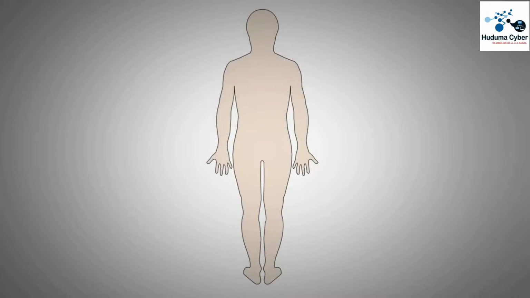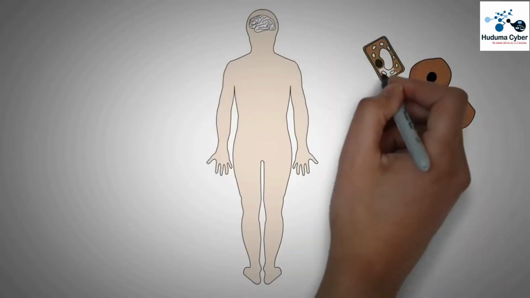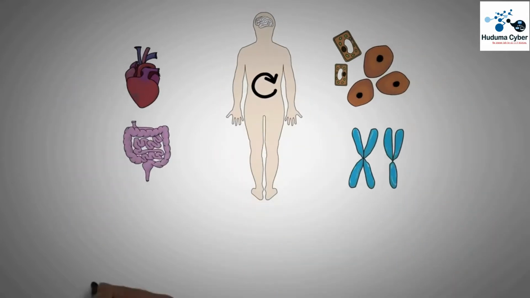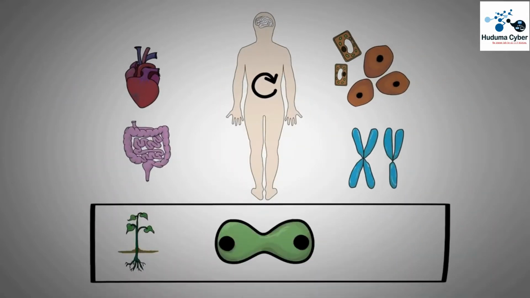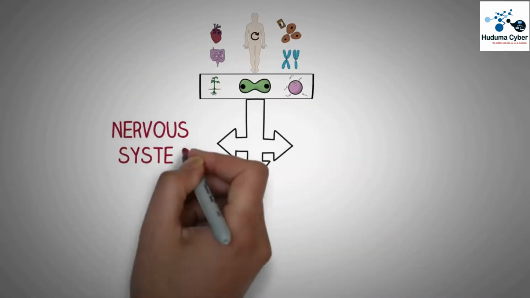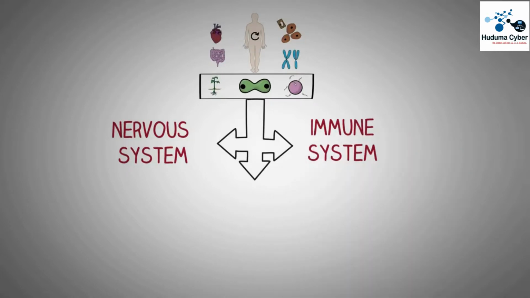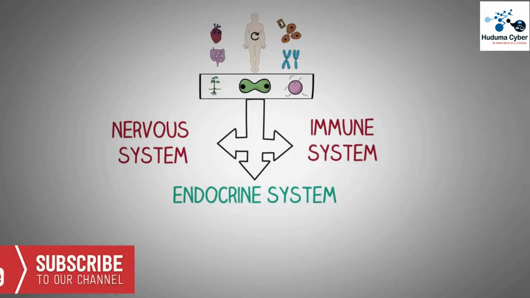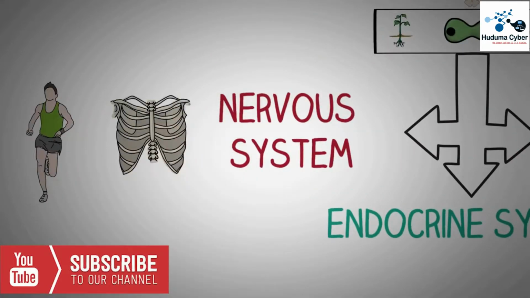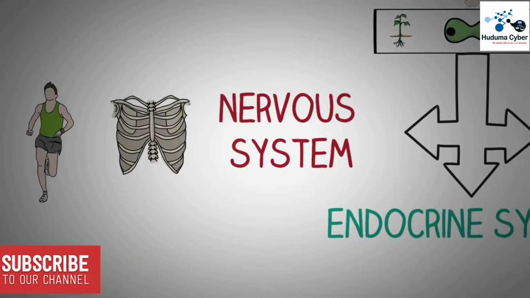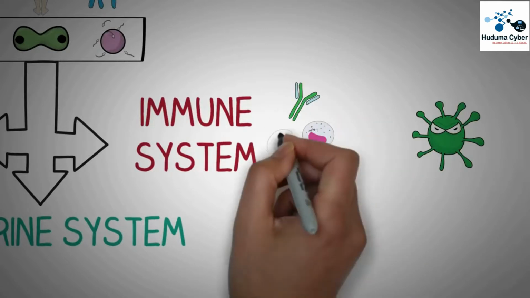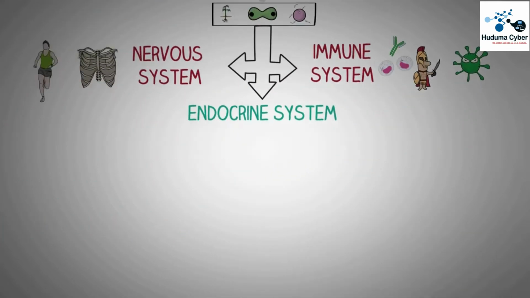The human body needs control over its cells, tissues, and various processes so that it can function in an orderly and stable way, which makes the vital functions like growth, development, and reproduction possible. Now, this control is mostly provided by three systems in the body: the immune system, the nervous system, and the endocrine system. The nervous system is in control of various body processes that happen rather fast, like movement, breathing, etc. While the immune system controls the body's actions related to infections and damage, the endocrine system in general is in charge of the body processes that happen rather slowly.